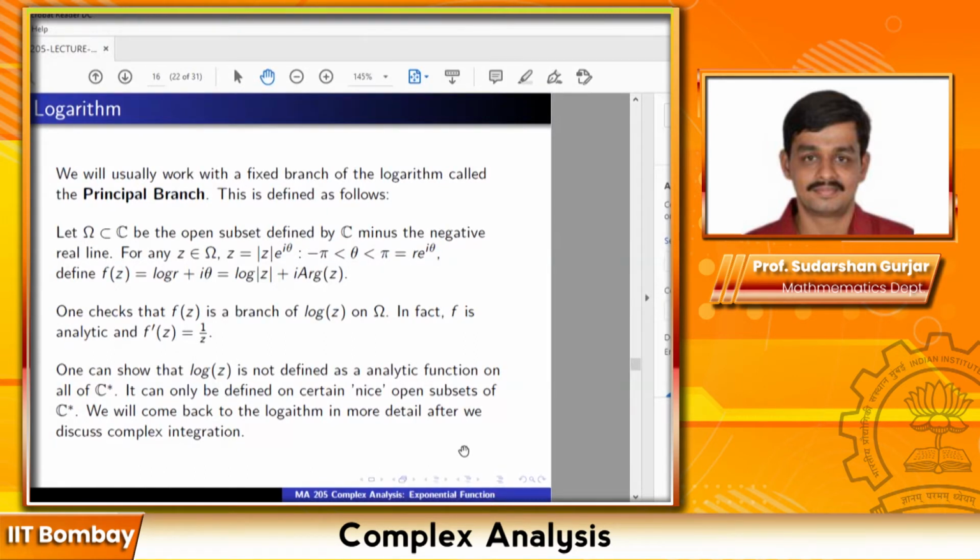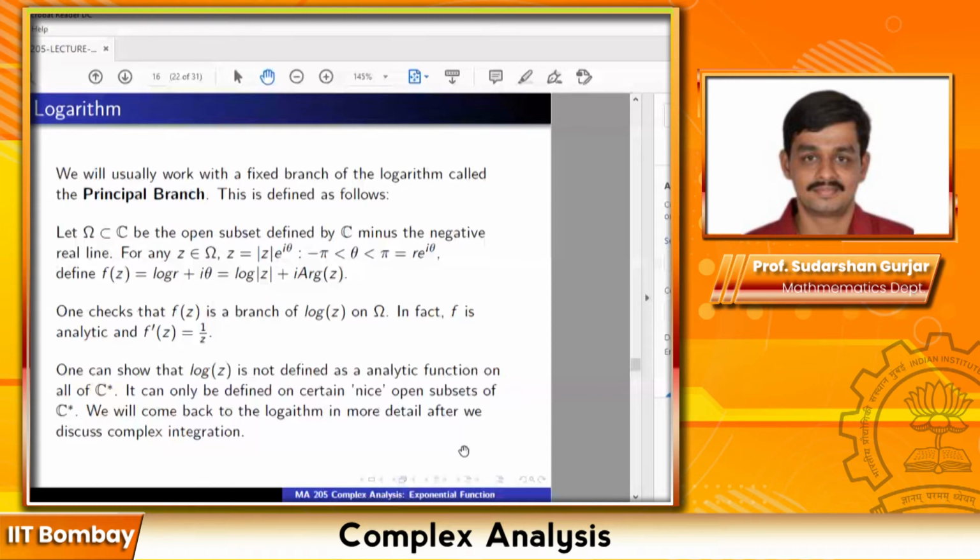And now I leave it as an easy exercise to verify that this is analytic and its derivative is equal to 1 by z. So try proving this. At the moment, I am not proving analyticity of this and not checking the derivative. The reason is this will follow from what we are going to discuss anyway. That is why I am not discussing the proof at the moment.